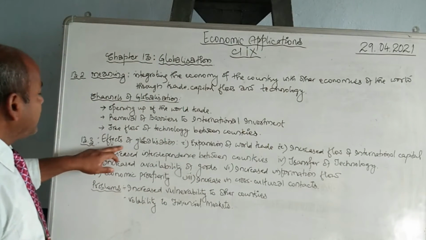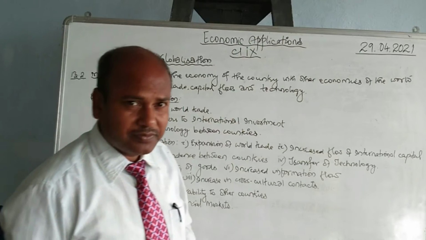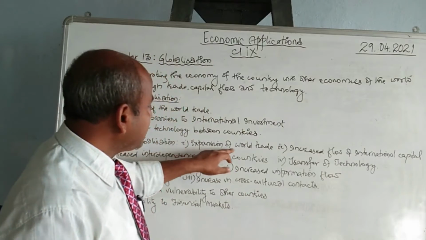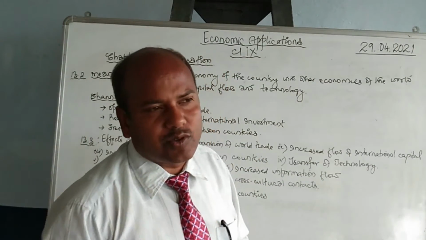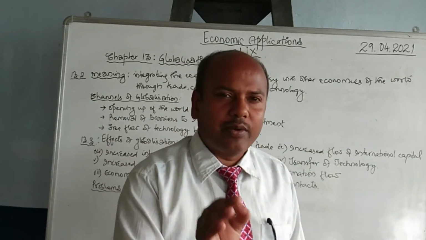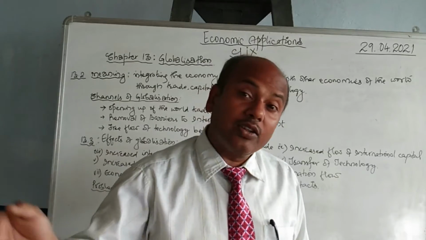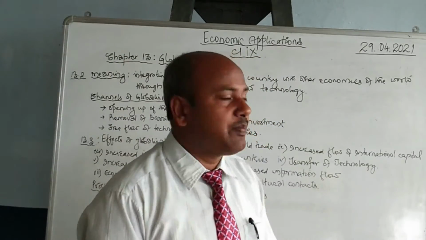Now, dear children, let us understand the effect of globalization. What happens because of globalization? First one is expansion of world trade. We sell to other countries, we buy from them, so it leads to expansion, the economy grows. Now, not only are we producing biscuits in India, we are also purchasing biscuits from other countries. So the market will expand.